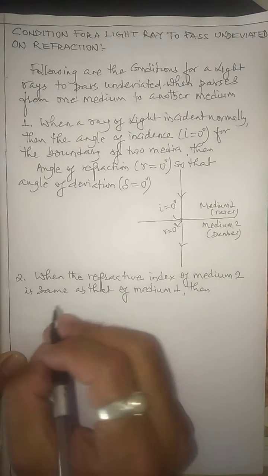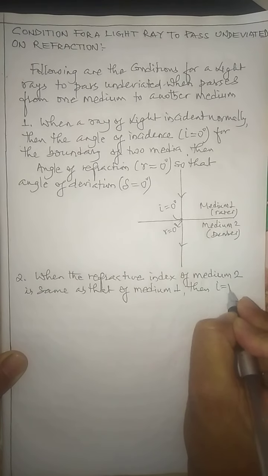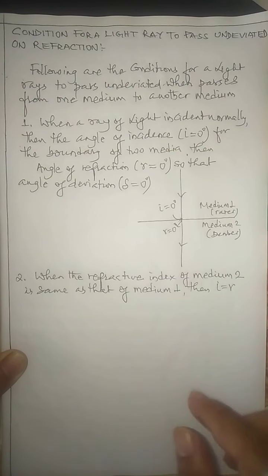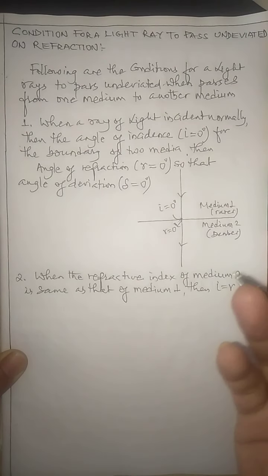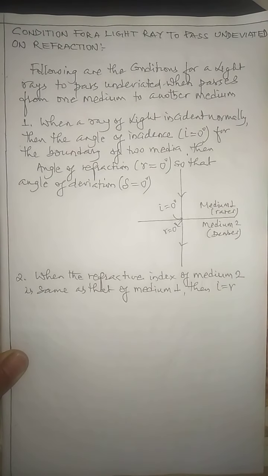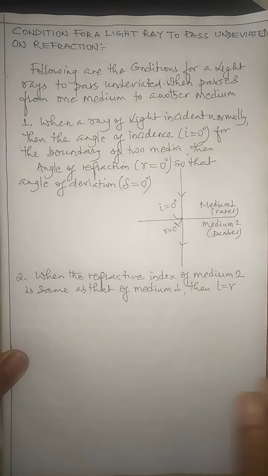So to understand this part, in this case i equals r. So again I am writing i equals r. I equals r means by whatever angle the light is incident with the normal, the light gets refracted by the same angle. But this is true when the refractive index of one medium is the same as the refractive index of another medium. Yes, there are certain cases where one medium's refractive index may be the same as the other's. If that happens between the two media, there is no change in the path of light. The light will simply go straight without deviation. So this is also one of the important conditions for the light ray to pass undeviated.